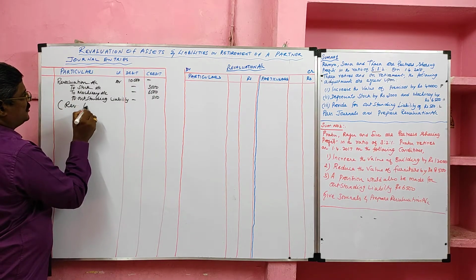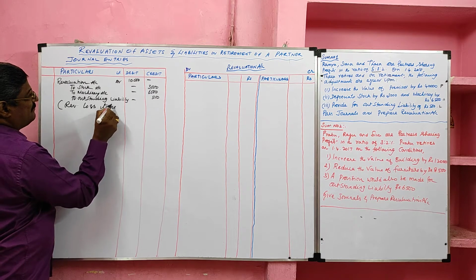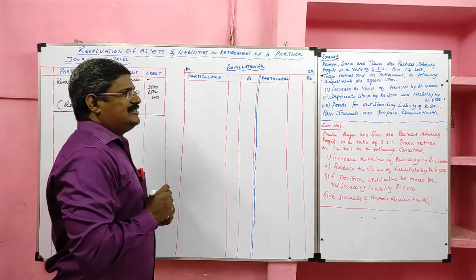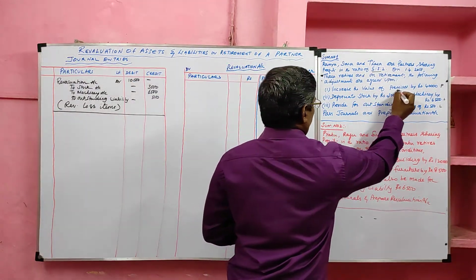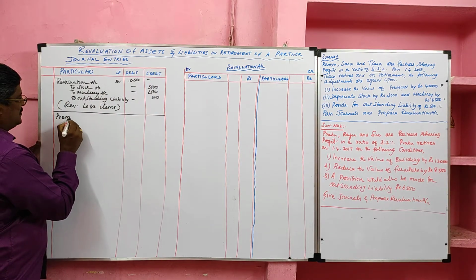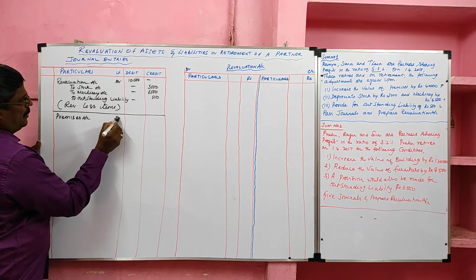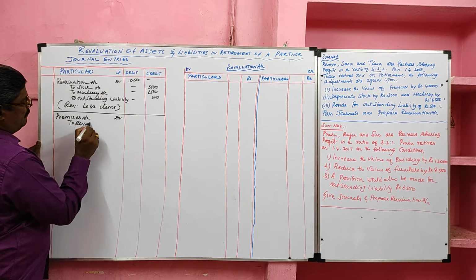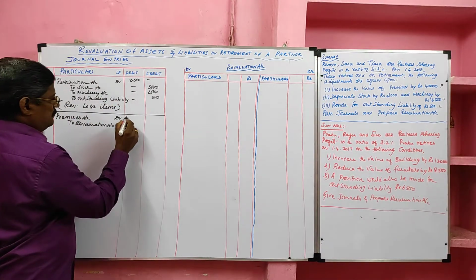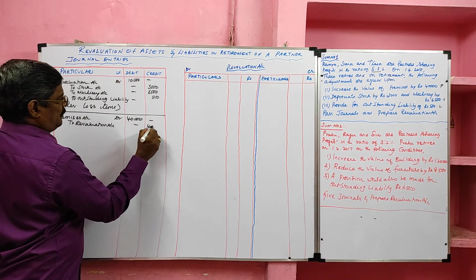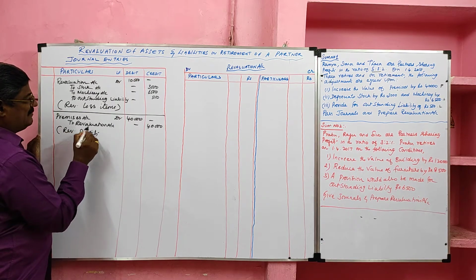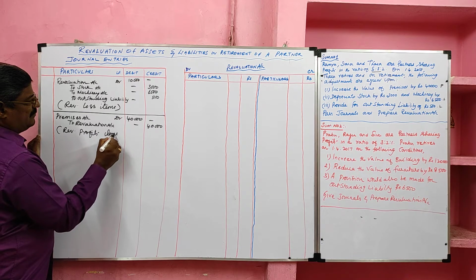Narration, revaluation loss items. Don't record as revaluation loss. These are all revaluation loss items. Then I am going to record journal for profit item. Here we have only one profit item, namely premises. The entry is profit item account debit, premises account debit to revaluation. Increased by how much? 40,000. Only one profit item. Narration, revaluation profit items. We should not write as revaluation profit. So we should record as revaluation profit item.